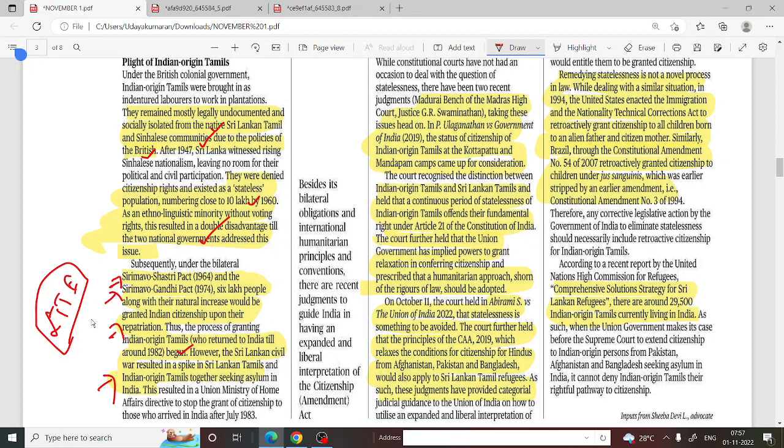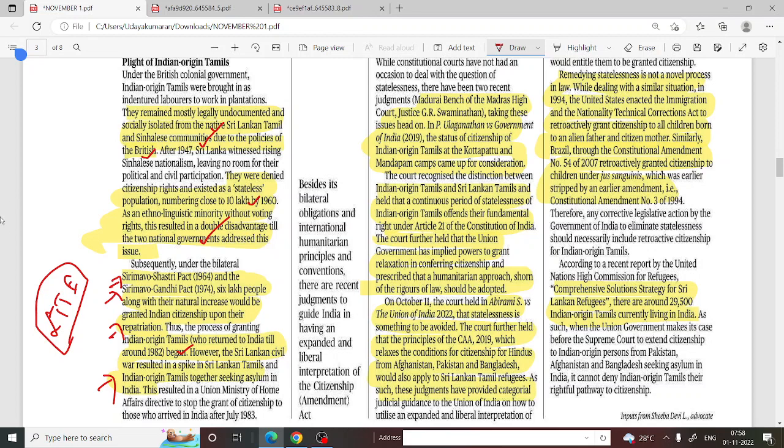When they fought, there was a huge war in Sri Lanka, and people of Sri Lankan origin Tamil and Indian origin Tamil began to move towards India for asylum. It was not through an official manner; it was through illegal means. They hired a ship, they hired a boat, and they came to the Indian coast, and they were captured by the Indian Coast Guard or Indian police, and they were detained in the camp.